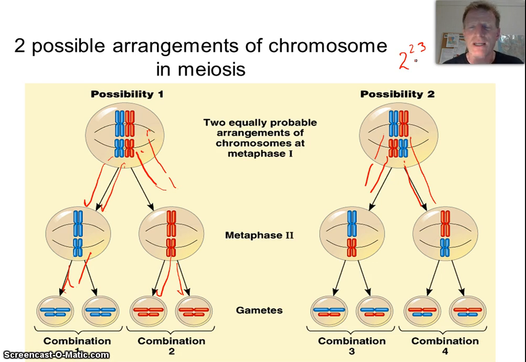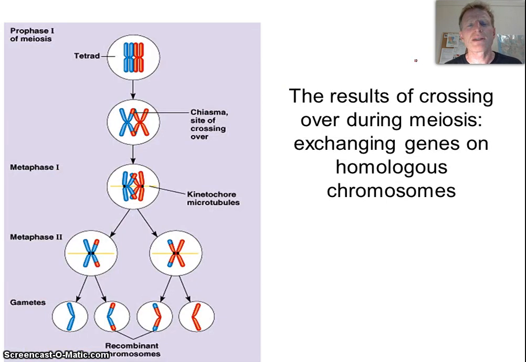So we just have so many different chromosomes that we're separating during meiosis, and the possibility of getting the exact same 2 from mom and dad, even though they're the same people with the same set of chromosomes, is almost 0. So that is important because that means that we're all genetically unique. We all have genetic diversity. Something else that allows for genetic diversity in populations is this idea of crossing over.